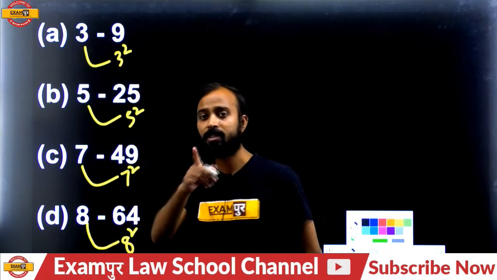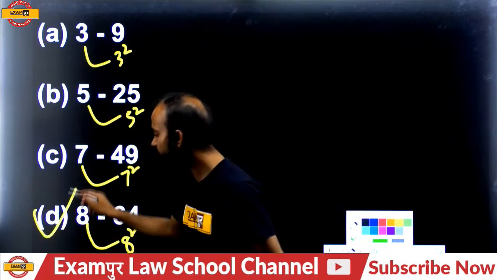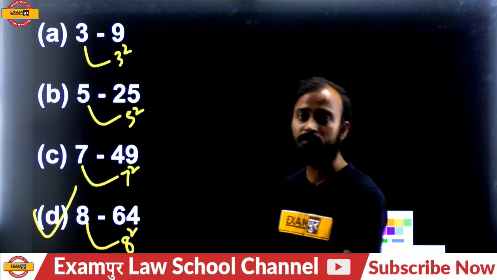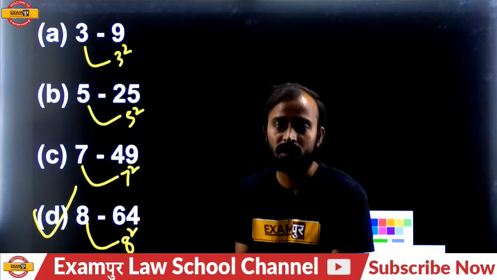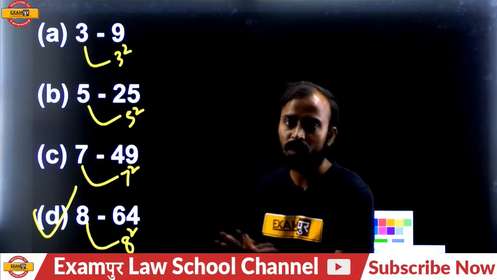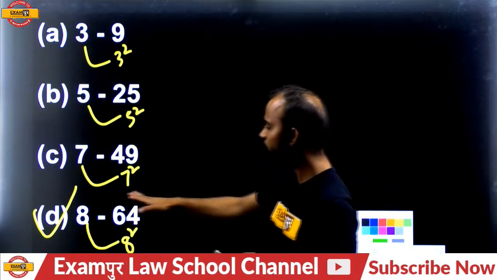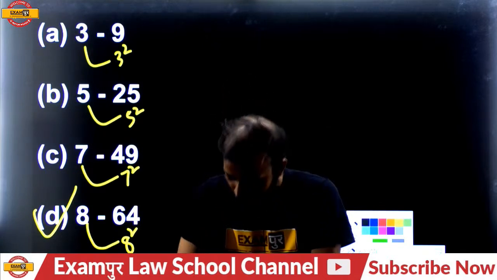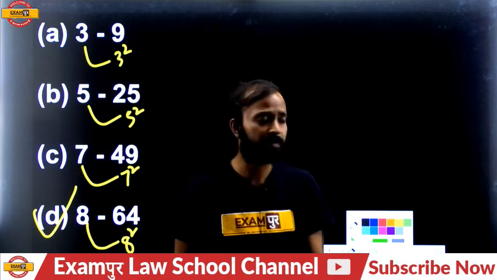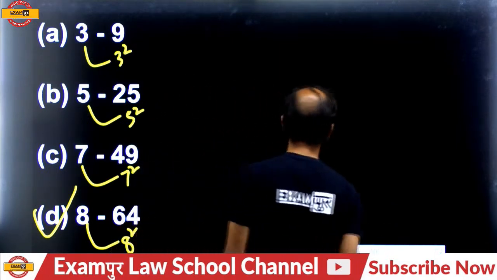फिर आपको same question related to the previous one. 8, 64 will be the answer, because 8 and 64 are even numbers, and all these other pairs of numbers are odd numbers. 3, 9, 5, 25, 7, 49 numbers are odd numbers. Is that clear? So D will be the answer. Thank you so much. So accordingly, you will have to find out the answer.